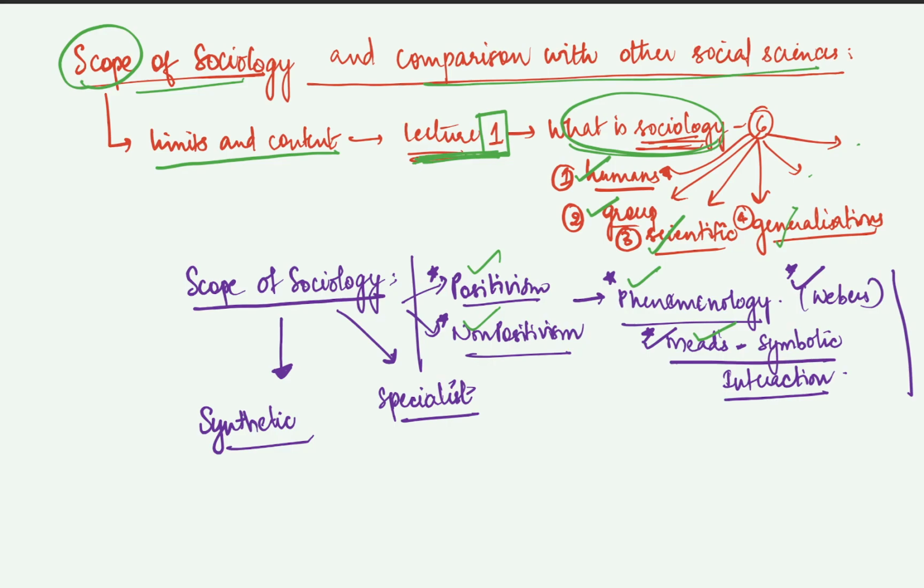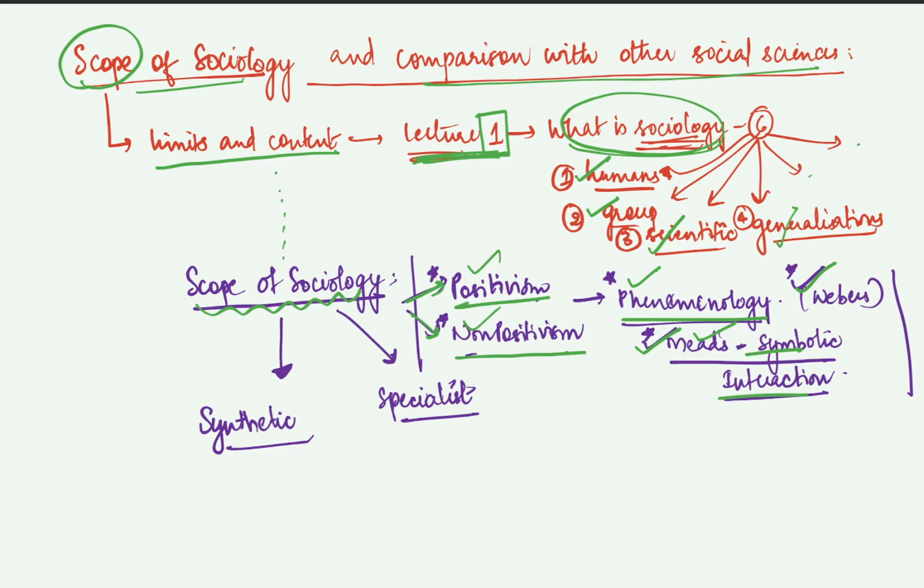Coming to the continuation of this topic, the scope of sociology, herein there are two sociological schools. One is the positivist school of thought and the other is the non-positivist school of thought. There are also other schools of thought like phenomenology, Weber's school of thought, and Mead's symbolic interactionism. All of this I will not be taking in the current video.